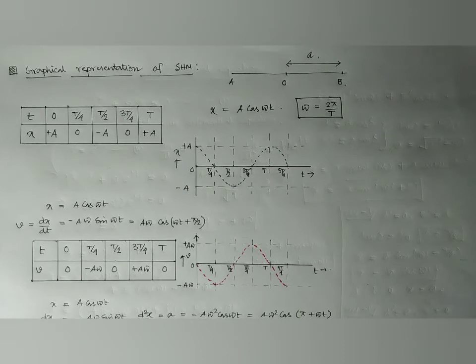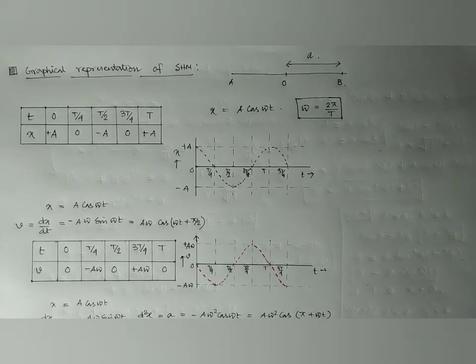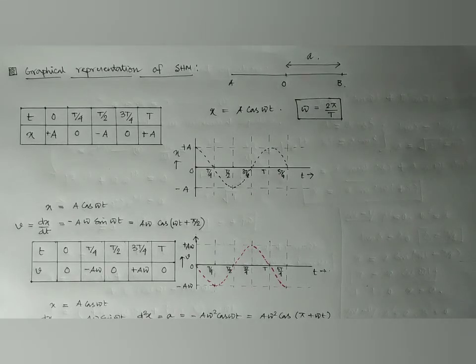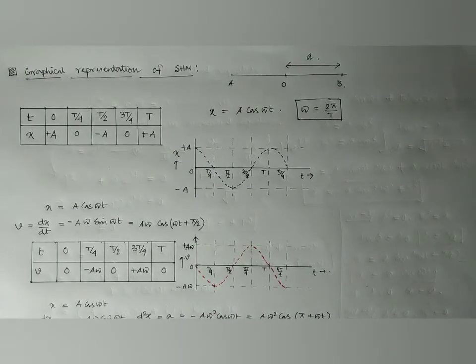The maximum displacements from the equilibrium position O are A and B on both sides, and the maximum displacement is called the amplitude, A. We can say that x equal to A cos omega t, and we are assuming that the particle starts its motion from one of its maxima, either A or B.